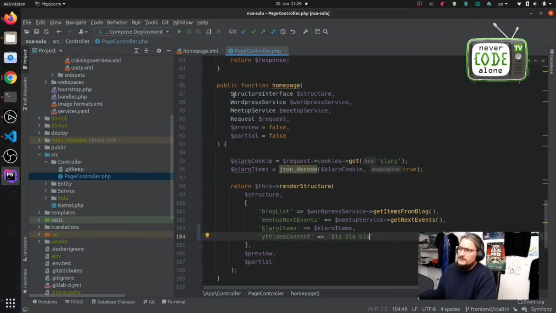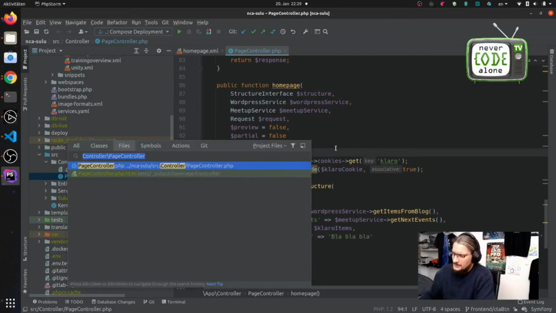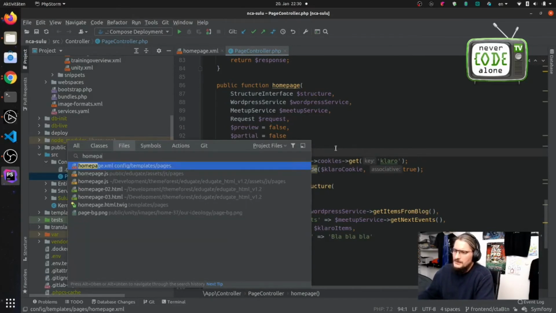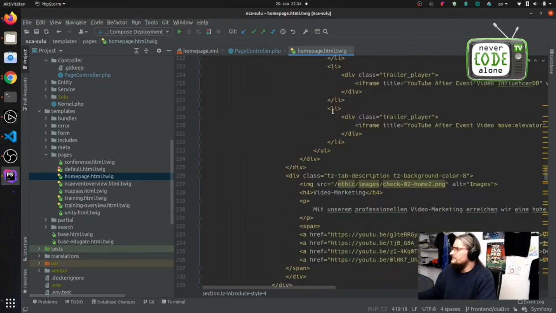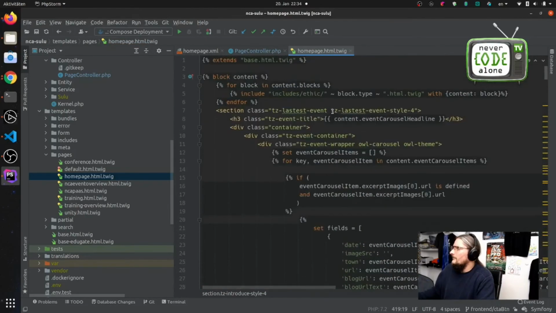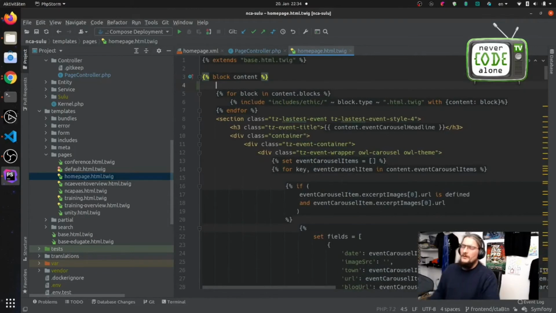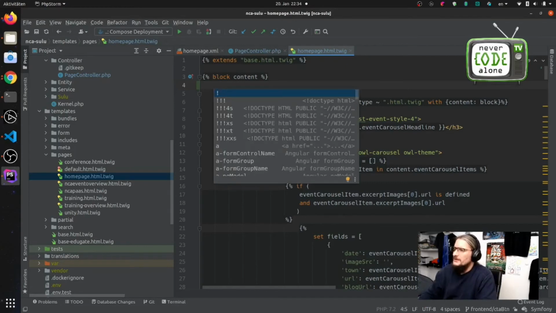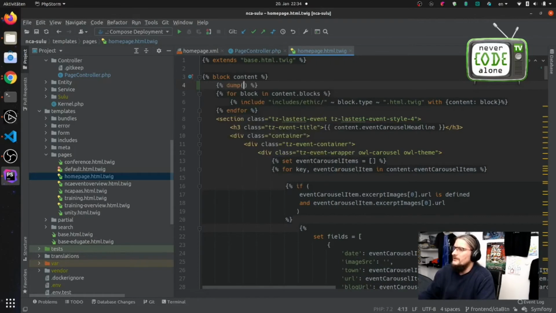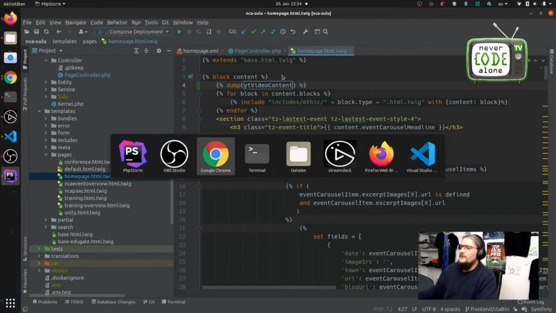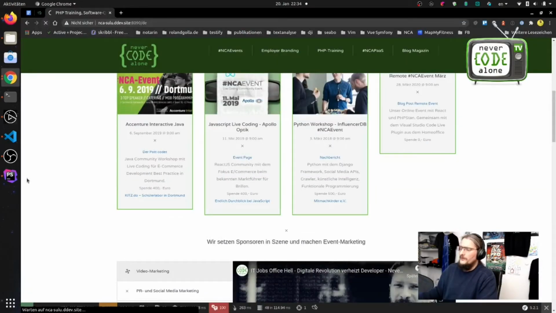When I check the homepage, I dump this. Normally you dump content, but these keys are one level higher, so you have to dump internal directly on this key, and you will re-render the front end.